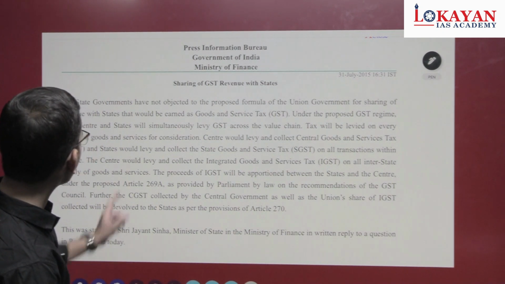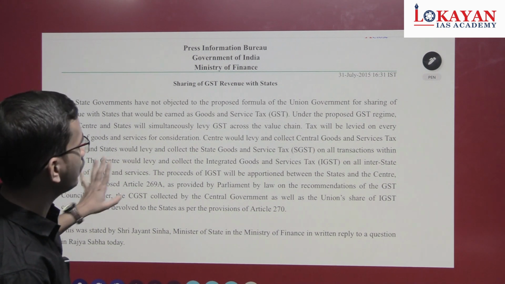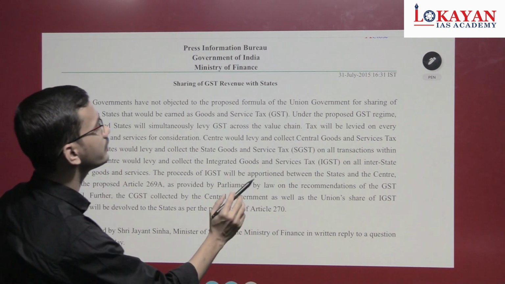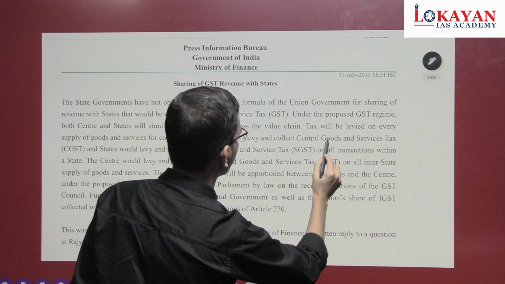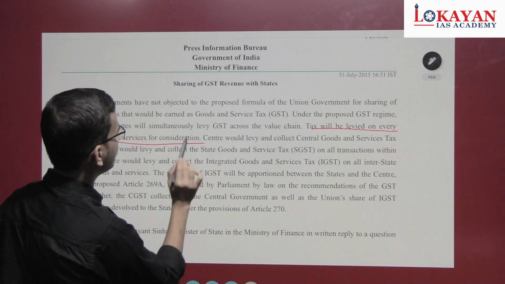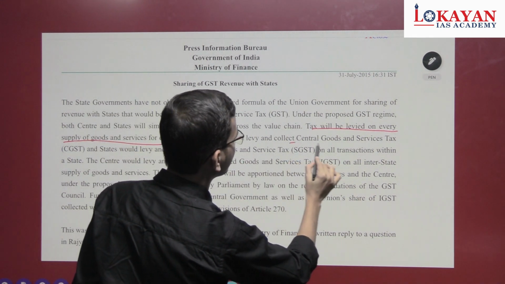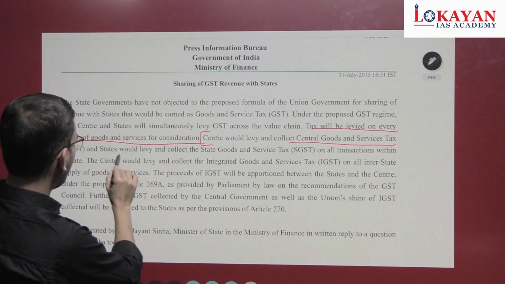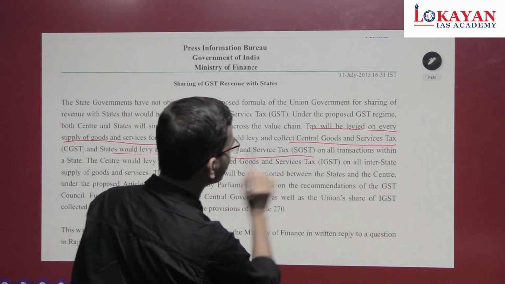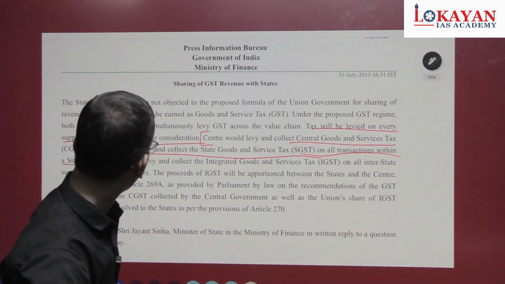See, not everything is important, just read this one. The tax will be levied on every supply of goods and services. The center would levy and collect CGST. The state would levy and collect SGST on all transactions within a state, which I explained to you earlier.